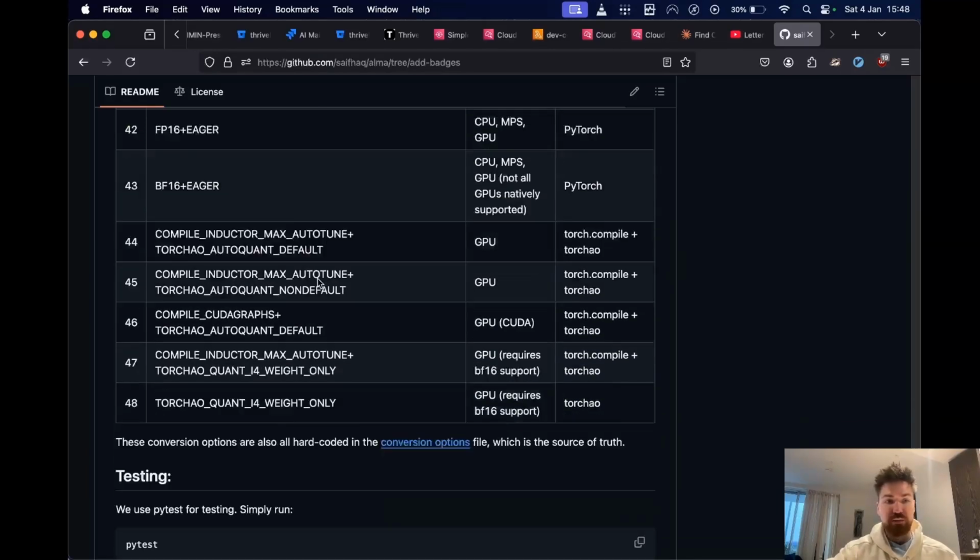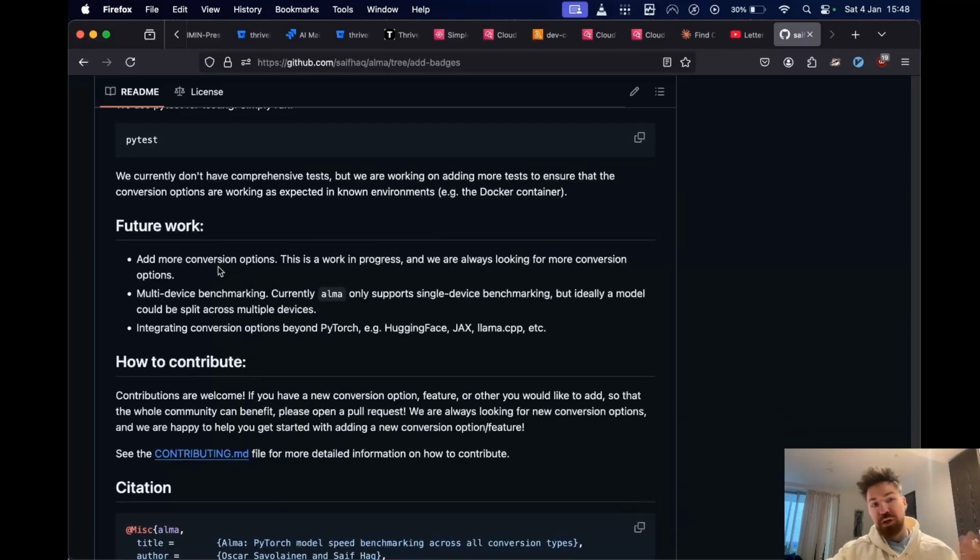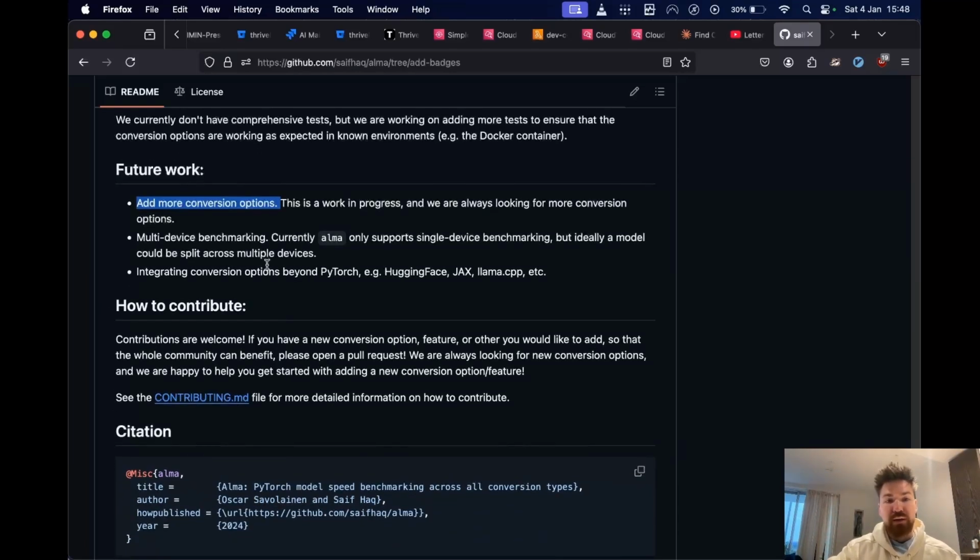It's very easy to add more options. In terms of future work, we're always looking to add more options, and it's made to be done in a way that's really easy and easily scalable. Running across multiple devices as well would be really cool. Currently the model has to exist on one device, but it would be cool if you could split the model across multiple devices and then benchmark the speed of that. And then integrating options similar as above, but beyond PyTorch. Like Hugging Face, we already have a few options from there, but things like JAX would also be really cool. Maybe some LLM specific stuff like Llama CPP or VLLM.